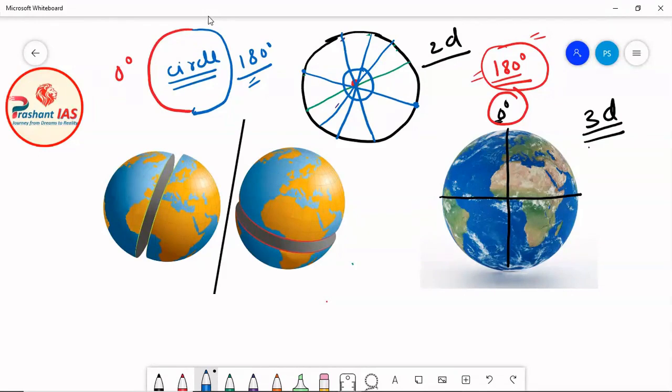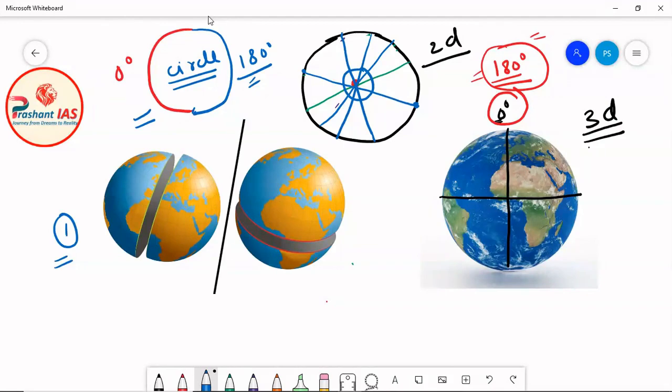Now let us check all these three conditions on this circle which is made by joining the prime meridian and the 180 degree meridian of longitude. The first condition was that the great circle must be the circle with the largest possible circumference which can be drawn on the surface of earth.